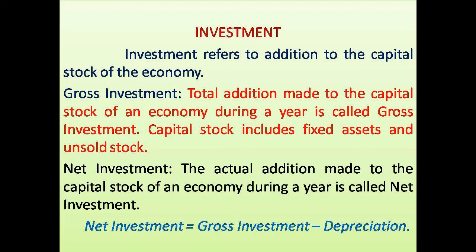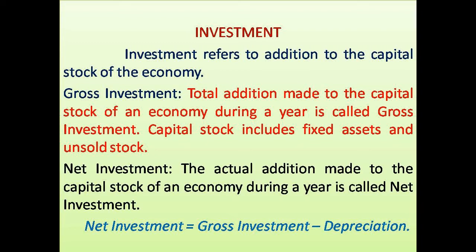So here, gross investment is total addition to capital stock. But you know that we are losing some capital due to depreciation. So that has to be subtracted from gross investment, and we will get net investment. That is why we say net investment is actual addition made to capital stock of an economy. So net investment is equal to gross investment minus depreciation, the loss or fall in the value of capital assets.